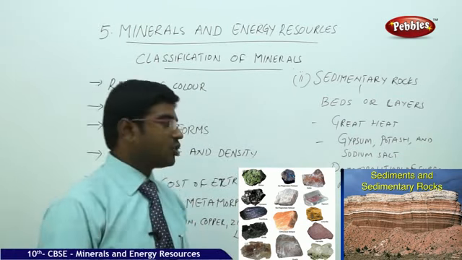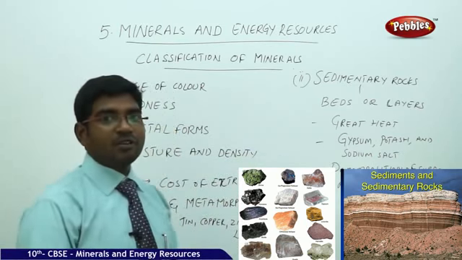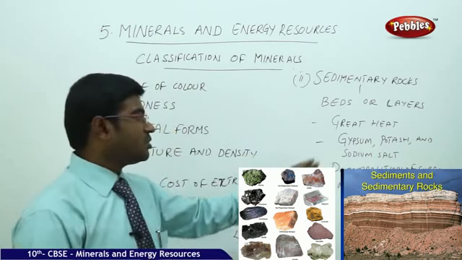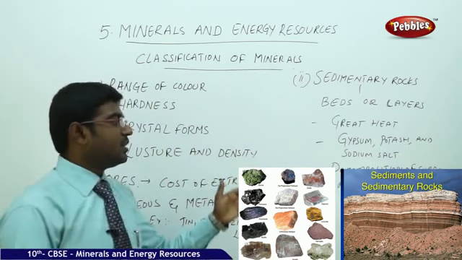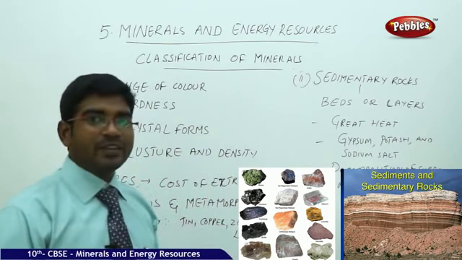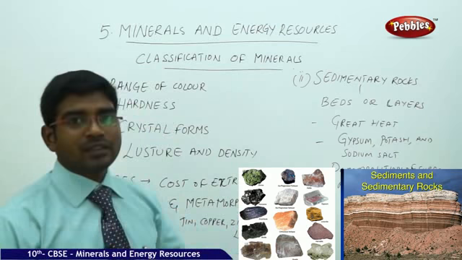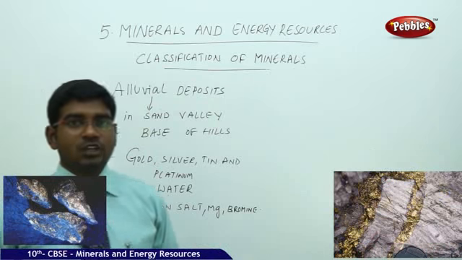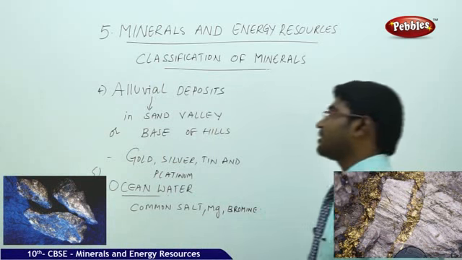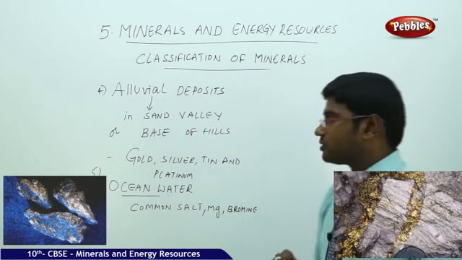The next category is the decomposition of the surface rocks. The surface rocks are decomposed into the residual mass of weathered material, and the example of this weathered material is bauxite.